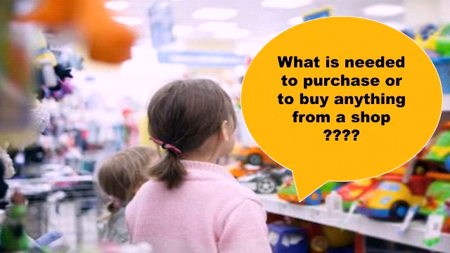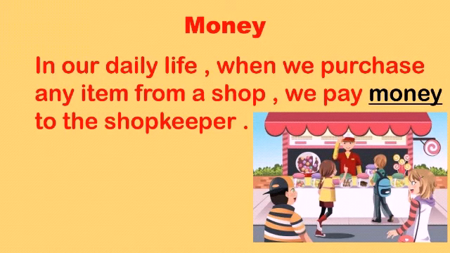Dear students, can you tell me from this image what we are going to discuss? That we are going to discuss that when we go for shopping, or when we buy anything from a shop, what is required? I think you have got your answer, that it is money.